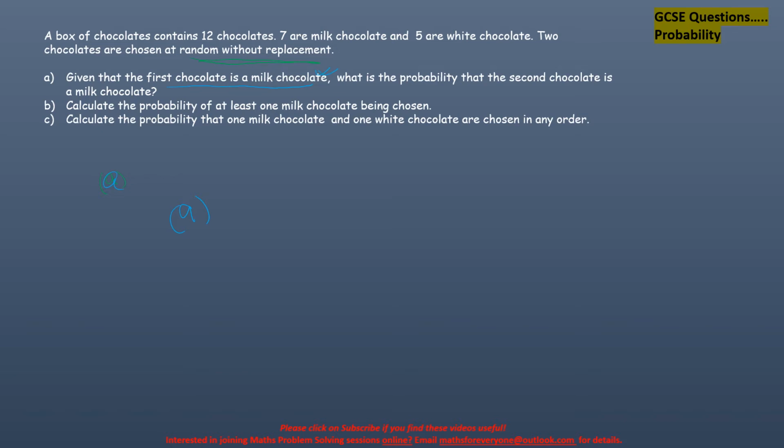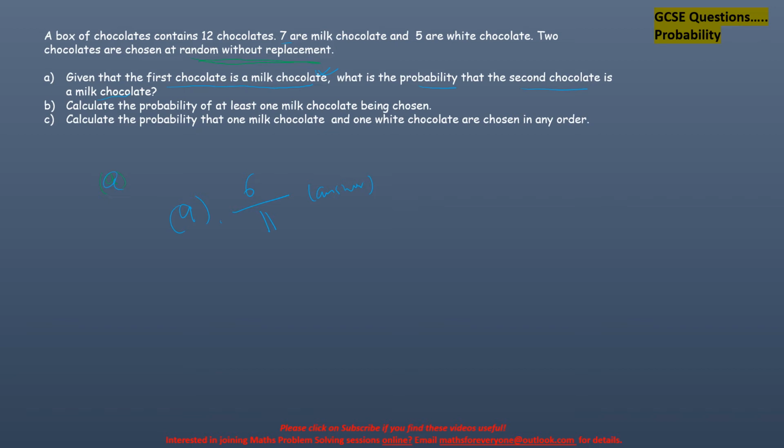The next one: what is the probability that the second chocolate is a milk chocolate? The first chocolate has already been taken out, and it is a milk chocolate. So how many milk chocolates are now left? There are 6 milk chocolates left out of 11. And that is your answer. Okay, so that's A done.